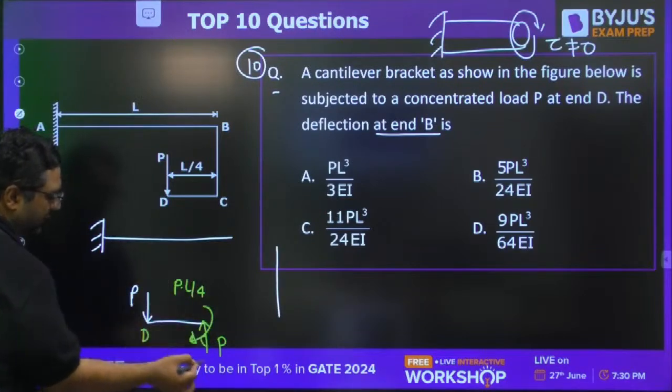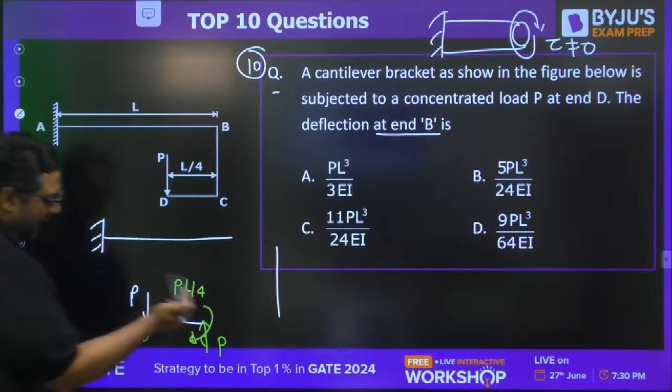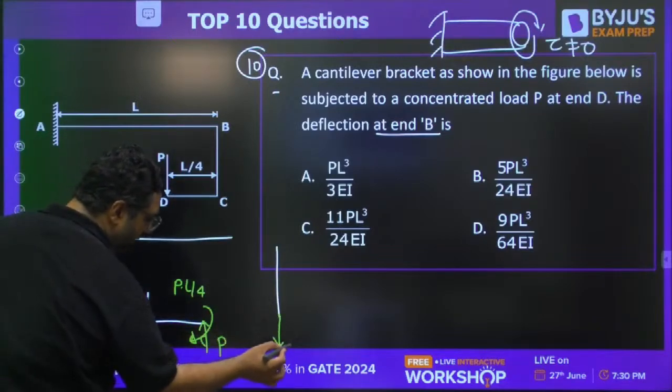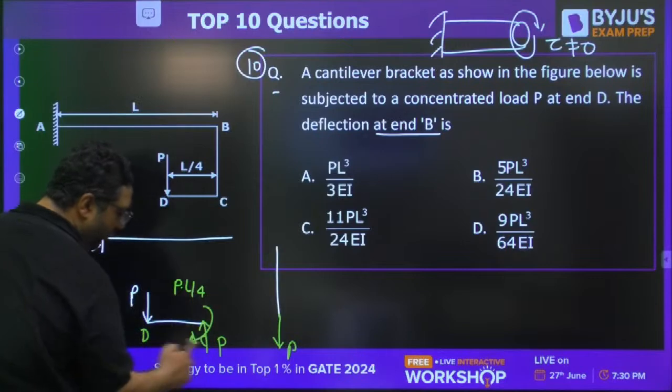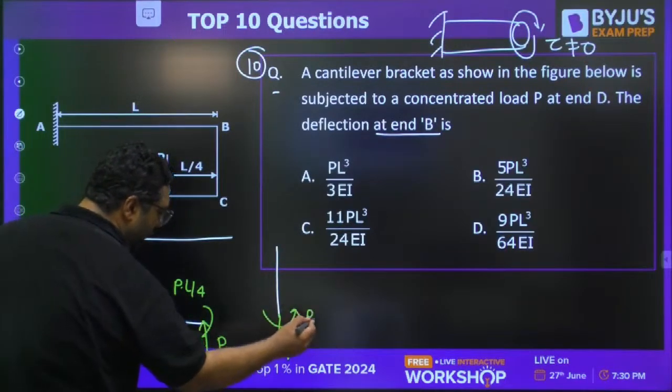Now these both things are coming from BC onto CD. So obviously as a reaction, we will have one P here. This moment was clockwise, so it will give an anti-clockwise moment also, P into L by 4.